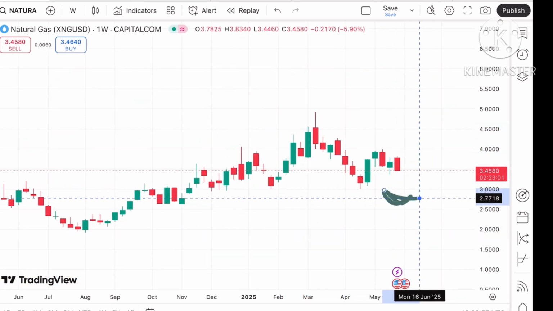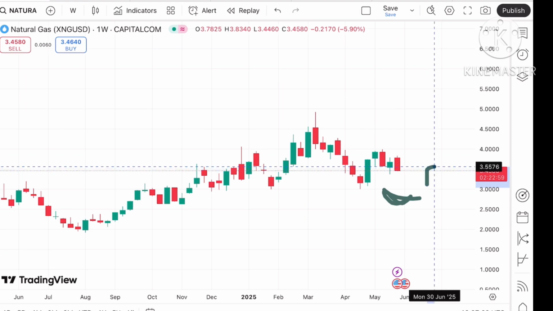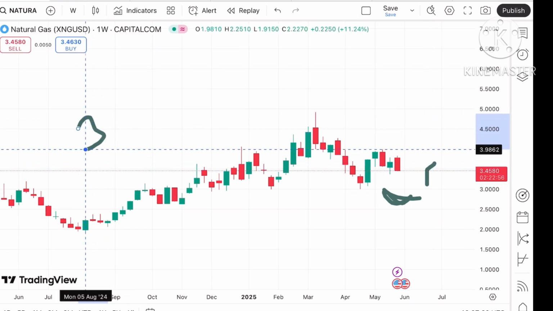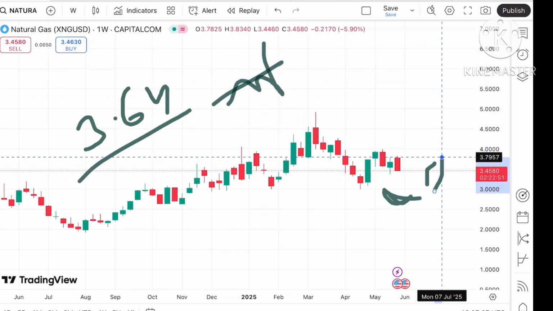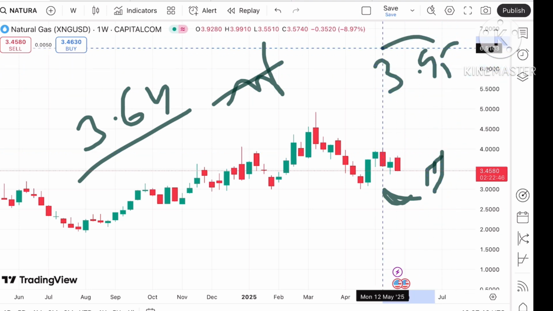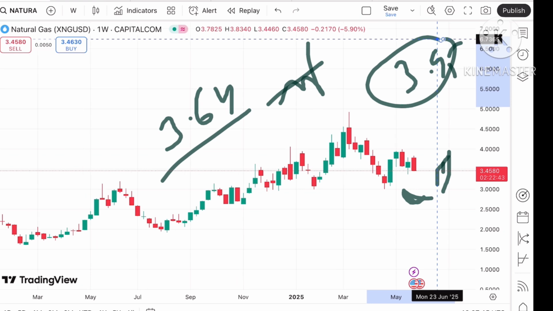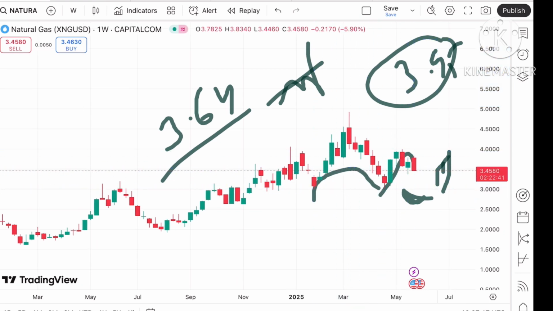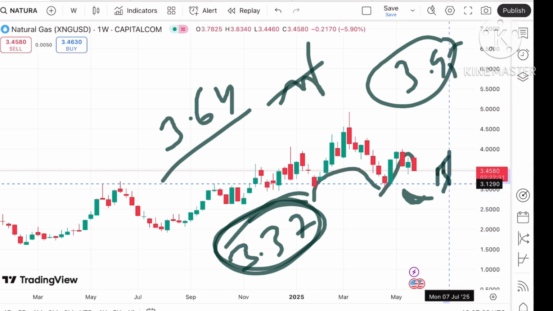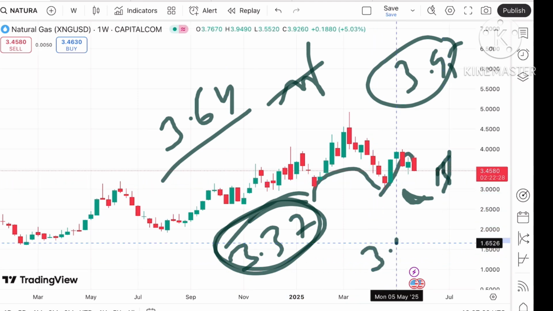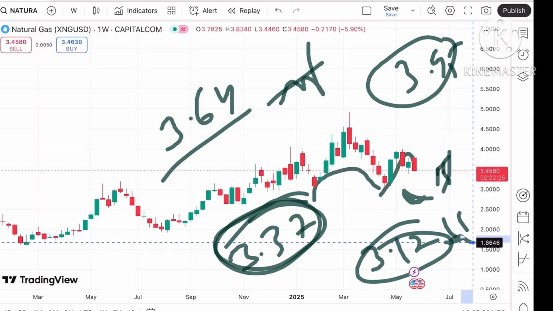But if it starts sustaining above this level, probability is high it can go further upside and touch a level of 3.64, and this is already tested, so we can see the price will go further high, and from there it can touch a level of 3.74 to a level of 3.95. Okay, chances of going further down are on a higher side because this pattern is supporting this trend, as well as we have seen a red candle forming for this particular week with a strong support at 3.37. If it breaks this down, we can see the price will fall further down, and from there it will move towards 3.12, and then a further fall we can see.